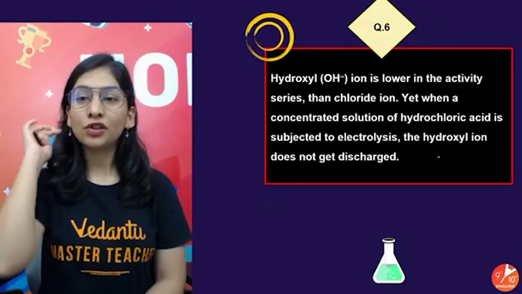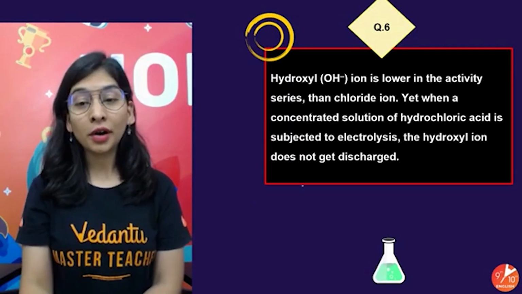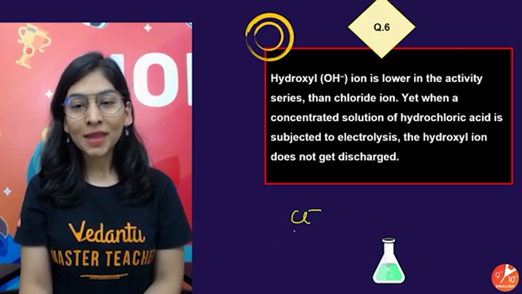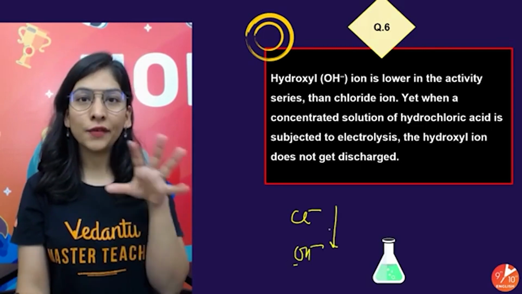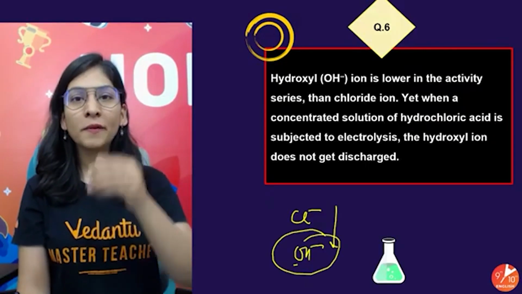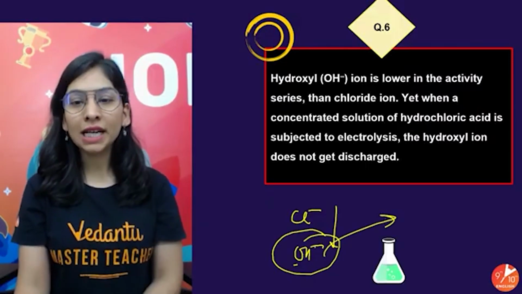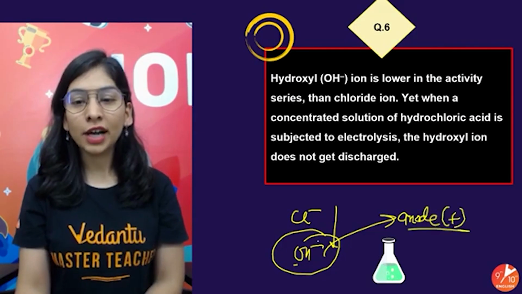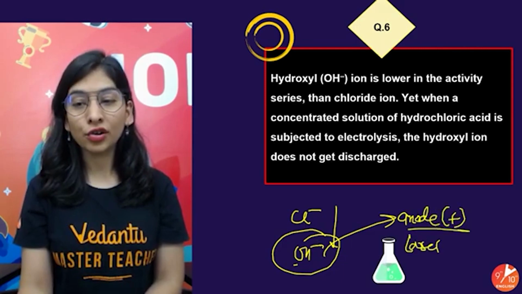Question number 6. Hydroxyl ion is lower in the activity series than chloride ion. For sure, when I talk about these ions, chloride ion is higher in the electrochemical series, and OH ion will be almost at the last. As I told you, in the series of cations and anions, whichever comes at the lower position has more tendency to discharge at the respective electrode. As these are anions, they'll go to the anode, which is positively charged. And what will they do at the anode? They will lose their electron.